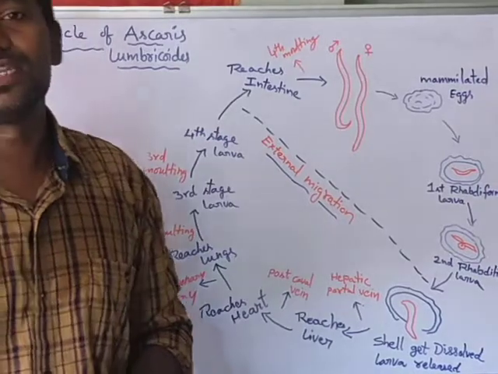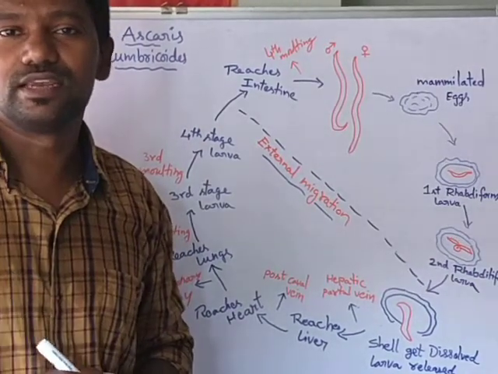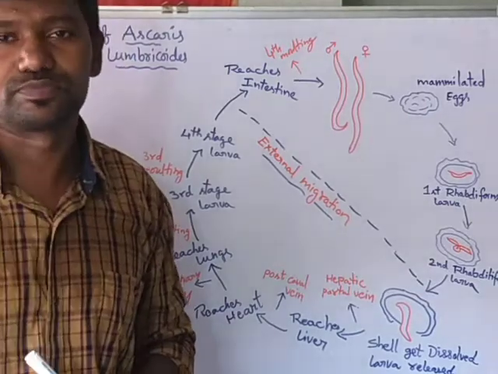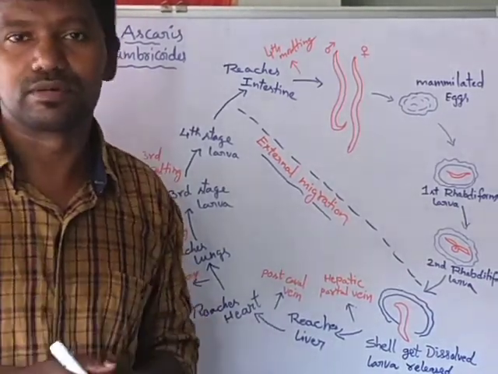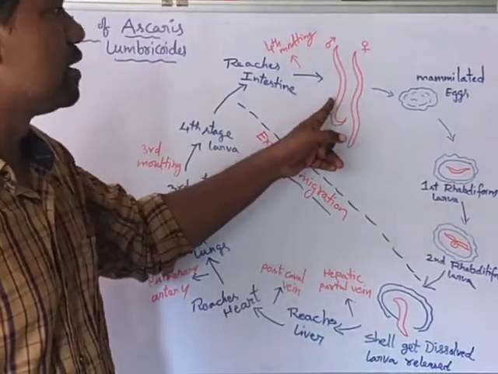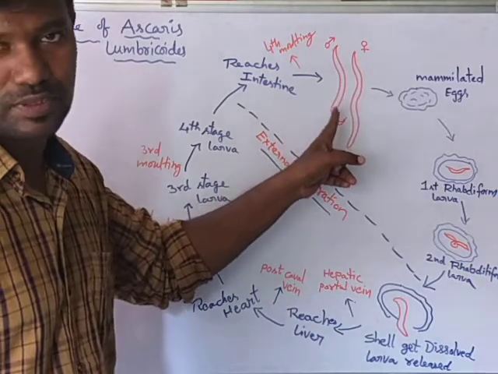Here, Ascaris is a monoxenic parasite. That means it completes its life cycle in a single host. It lives in the small intestine of man. So these are the male and female organisms, the female worms.